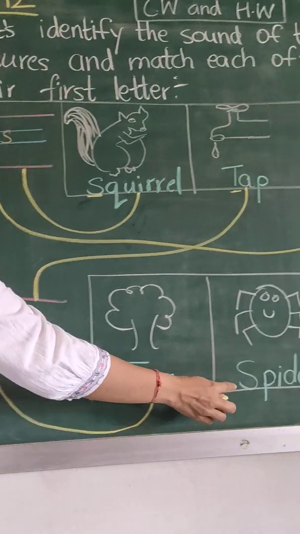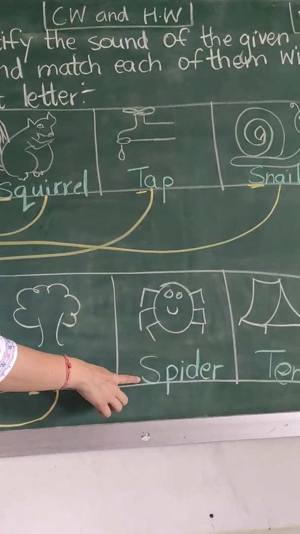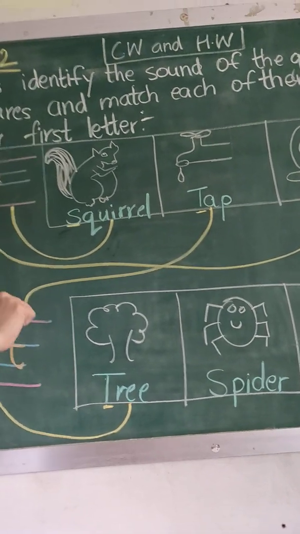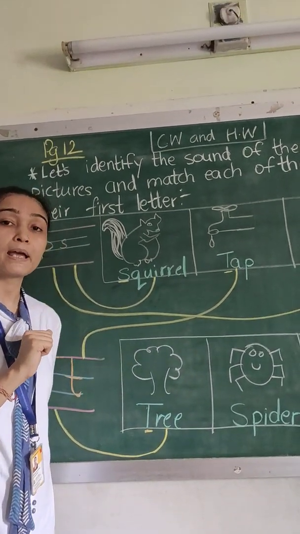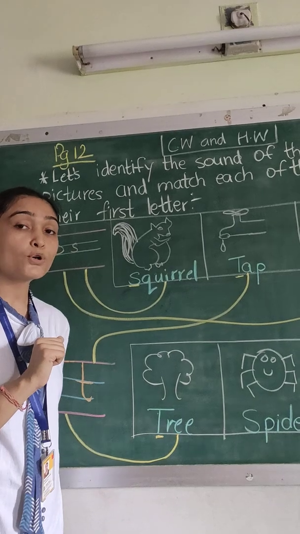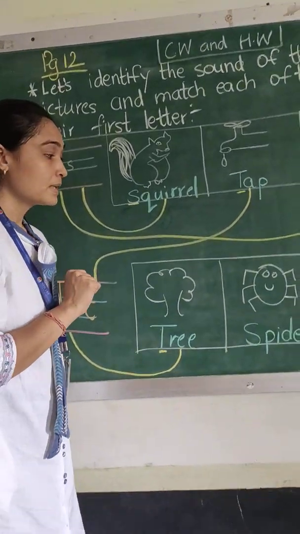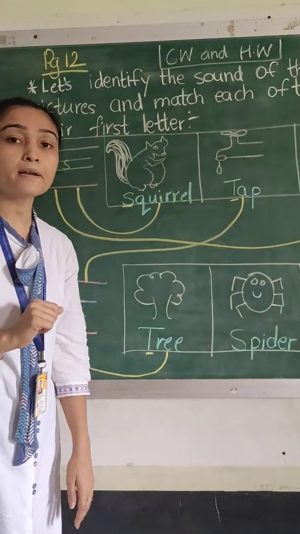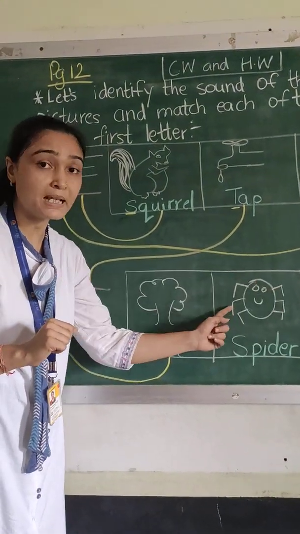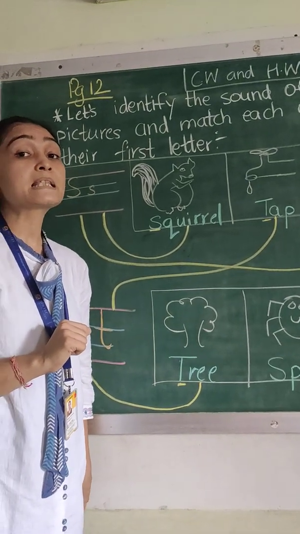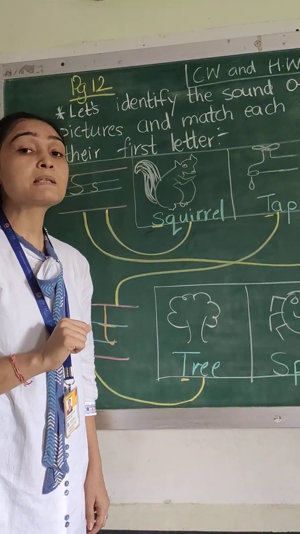Next is of a spider. I'm sure you all must have seen spiders. वो हमारे घर के कोने में कभी-कभी वेब बनाते हैं. वेब उनका घर होता है. Spiders build web. What do they build? They build web. Web उनका घर होता है. Yes, and this is somewhat how a spider looks. It has 6 legs. So children, what do you hear when I say spider? Spider.